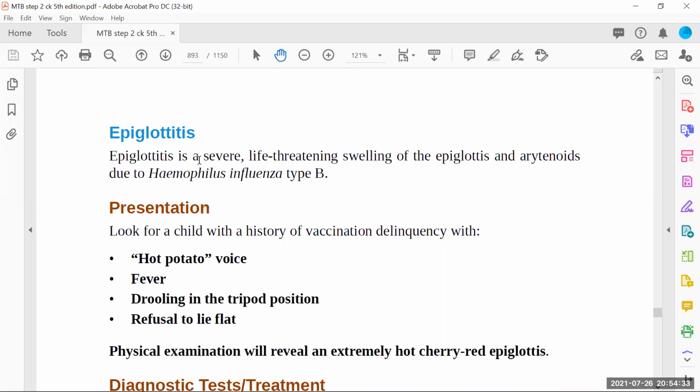It's a very common recall question, where they ask which is the most common cause of epiglottitis. That one is actually a bacteria. The most common cause is bacteria: Haemophilus influenzae type B. It's not a virus, it's a bacteria.